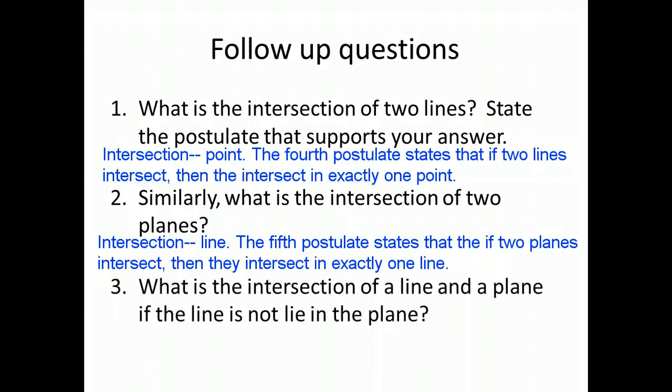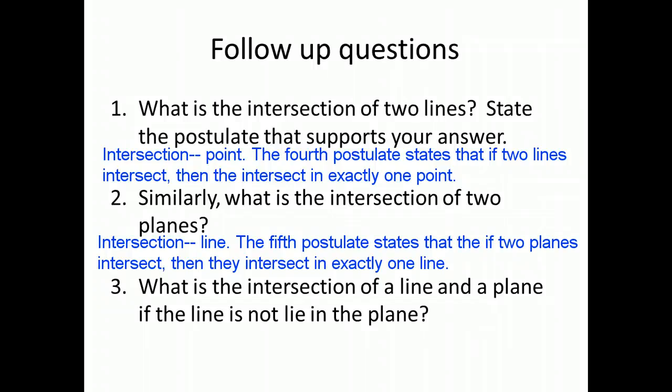Number 3. What is the intersection of a line and a plane if the line is not in the plane or does not lie in the plane? There's a typo there. So we haven't talked about this one yet in the postulates. So it's a different question. Imagine a plane.